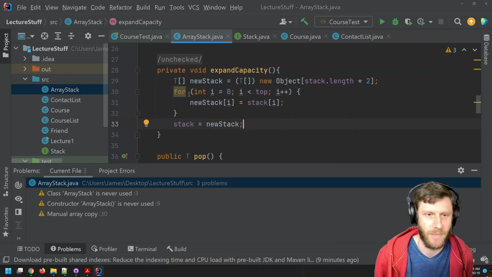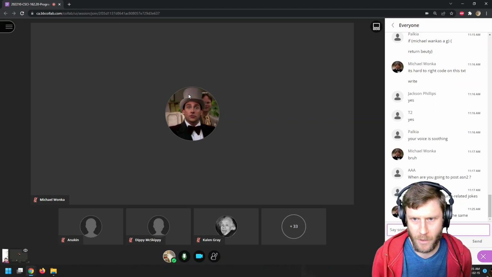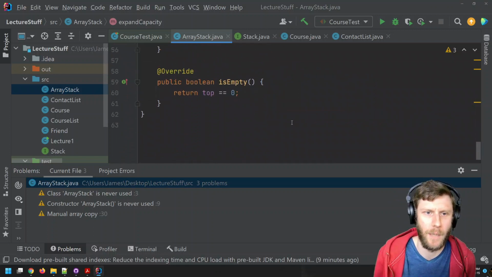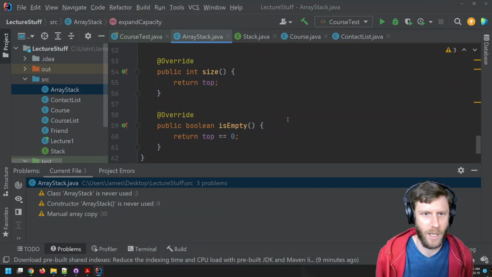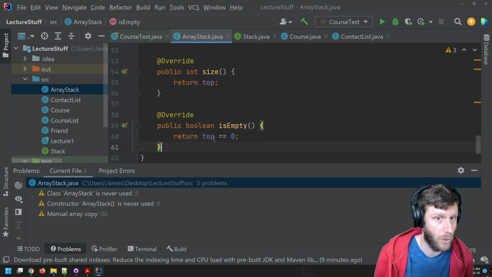So if false and top equals 0, is false and top equals 0 the same? Well, I'm not sure I understand the question. If top is 0, that's true, right?